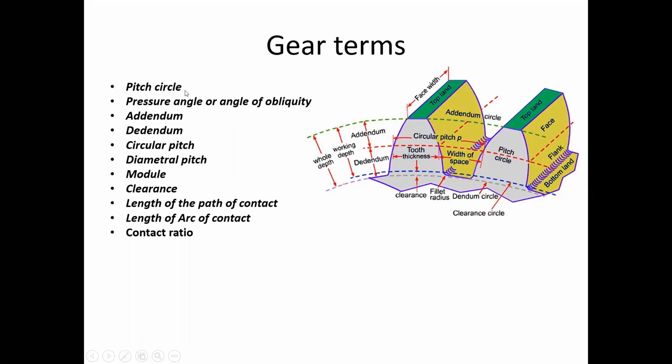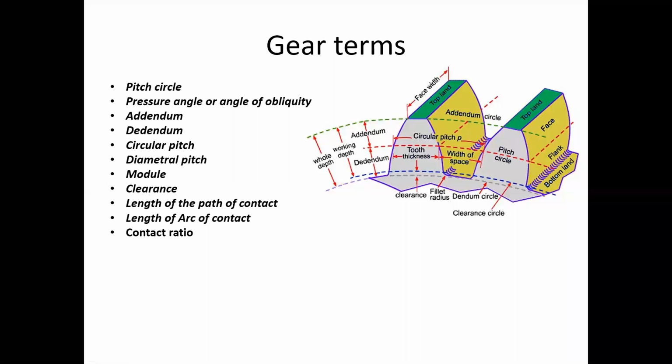Those are the pitch circle. Pitch circle means, observe our diagram, this is the pitch circle. Only a sectional view is considered here, only one section, that means a 1 by 8 portion or 1 by 4 portion is taken. The pitch circle is an imaginary circle.